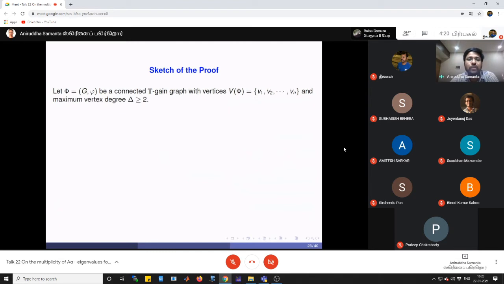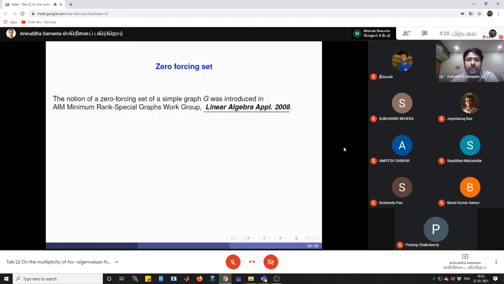Now we are going to the sketch of the proof. Let phi be any connected T gain graph and the vertex set of phi indexed by u1 to un, and the maximum vertex degree delta greater than or equal to 2. So one of the key ideas in this theorem is the zero forcing number. So what is zero forcing number? Now this is all about the zero forcing set. So what is a zero forcing set?